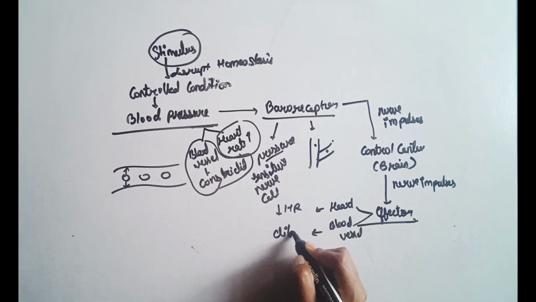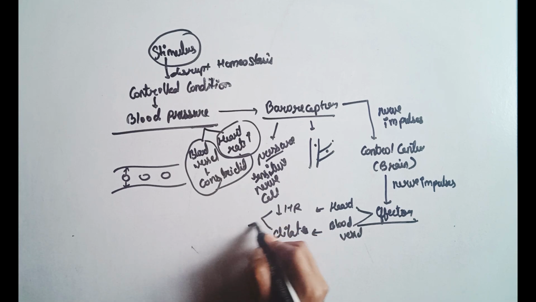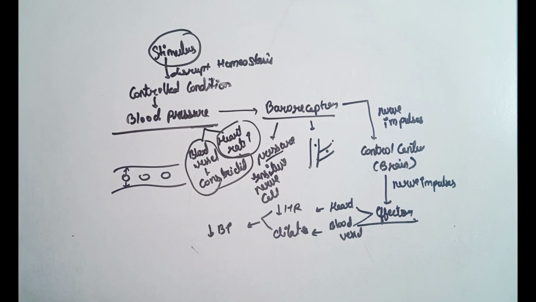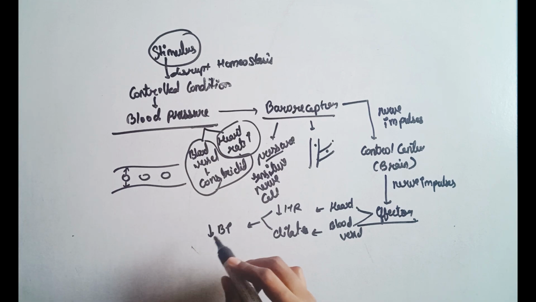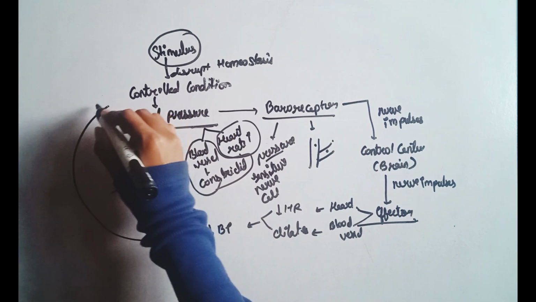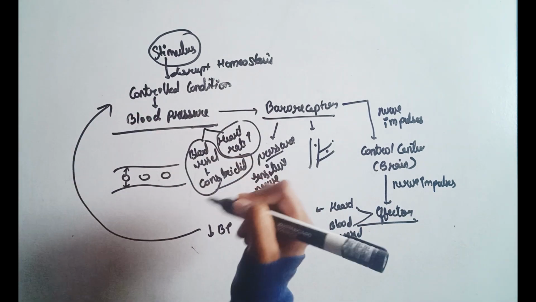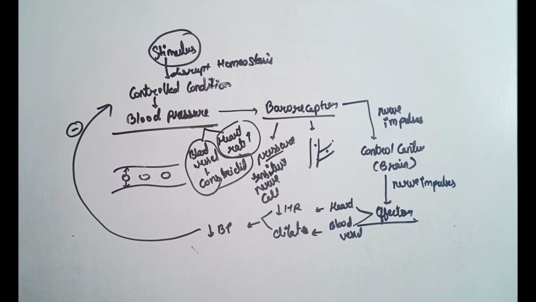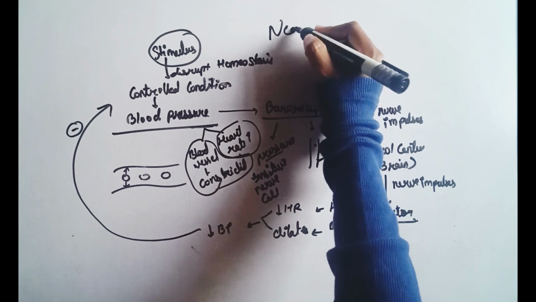The heart rate decreases, and the blood vessels dilate. Then the blood pressure decreases, this information goes back to the control condition, and the mechanism is stopped because normal homeostasis is maintained.